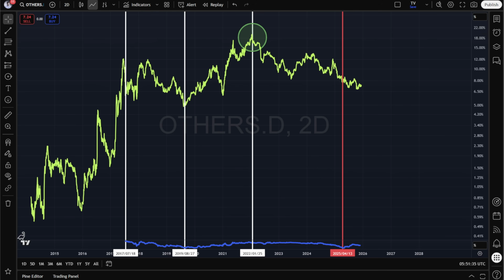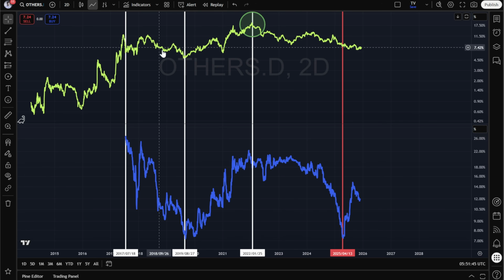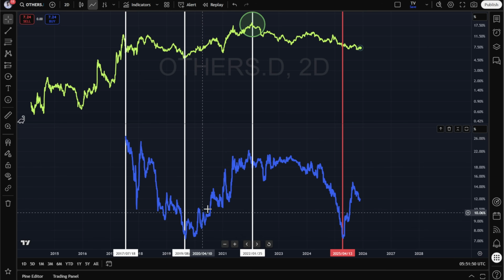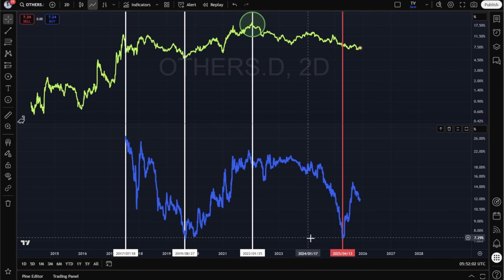And there are a few highlights here. And those highlights show the correlation to Ethereum dominance. When the others dominance is going down, Ethereum dominance tends to go down as well. When Ethereum dominance is going up, the others dominance is going up as well. They tend to peak at the same time. They tend to bottom at the same time. But there was one decoupling, and that's the red line. So there is an outlier.